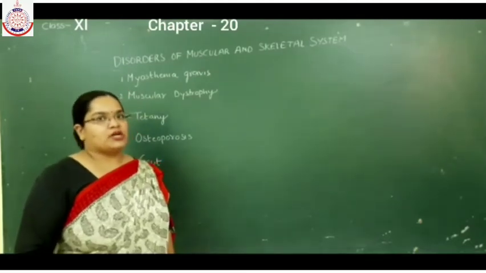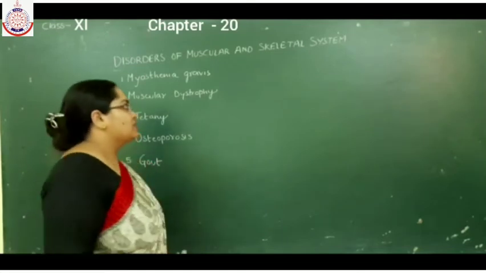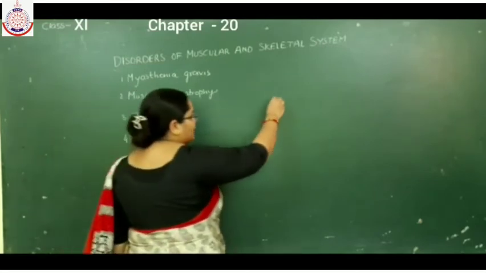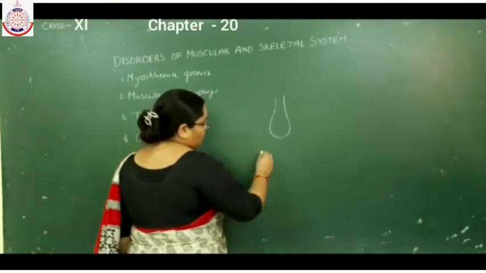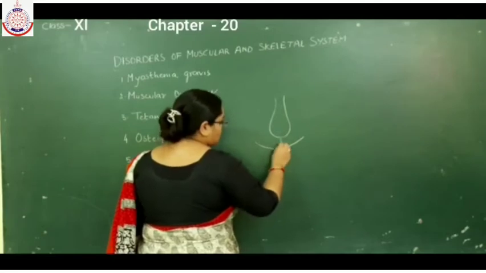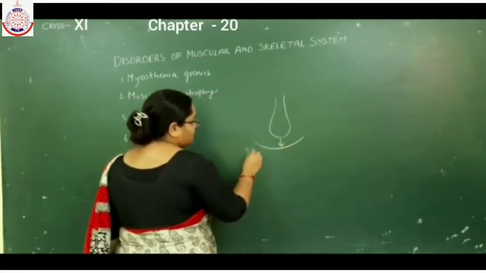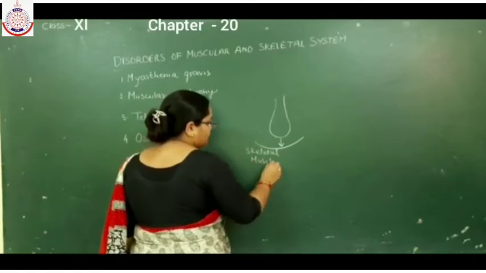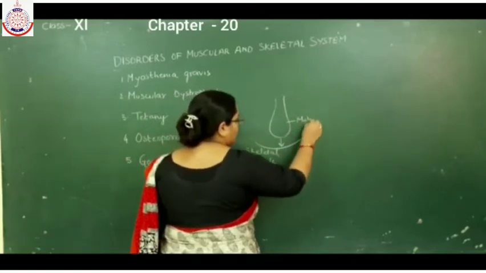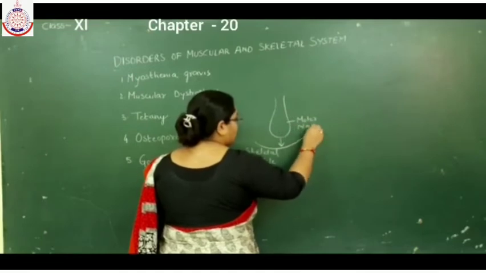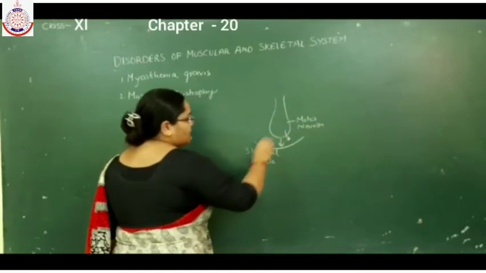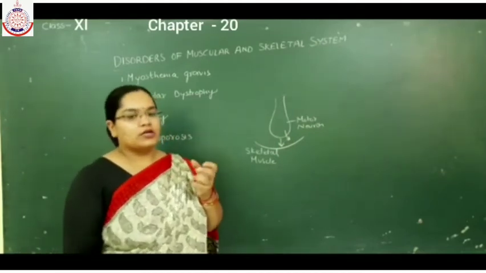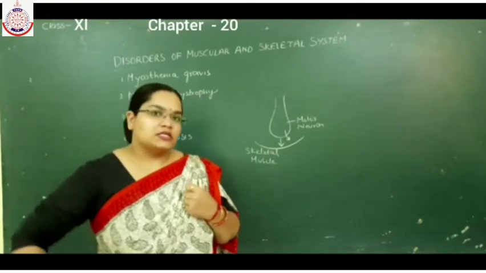In the neuromuscular junction, as you have already studied, the motor neuron gives the signal to the skeletal muscle. This is the skeletal muscle and this is the motor neuron. When this motor neuron, with the help of acetylcholine, gives the signal to the skeletal muscle, the skeletal muscles are not able to pick up the signal.